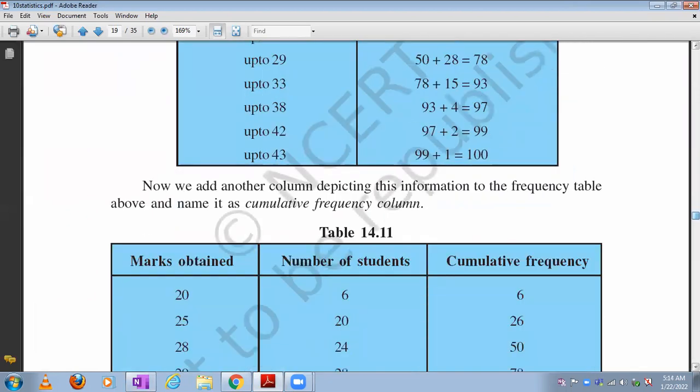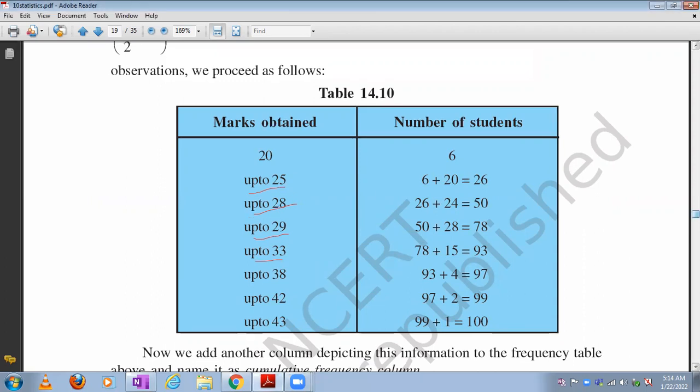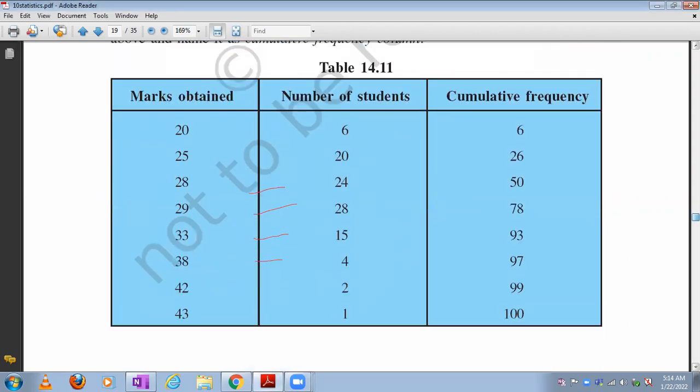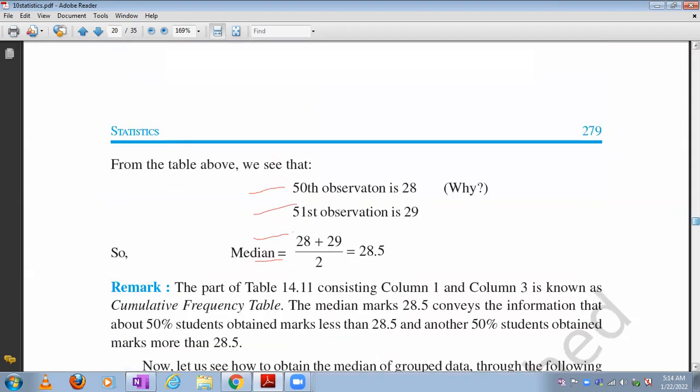So see, this is the middlemost observation. See, he wrote like this: 20 up to 25. How many are there? Up to 28. That's why they call it less than cumulative. Less than 25, how many are there? 26. Less than 29. Like that he wrote. So here, how did he get the median? The same. 100 observations, so the 50th observation is 28, the 51st observation is 29, so median is 28.5.